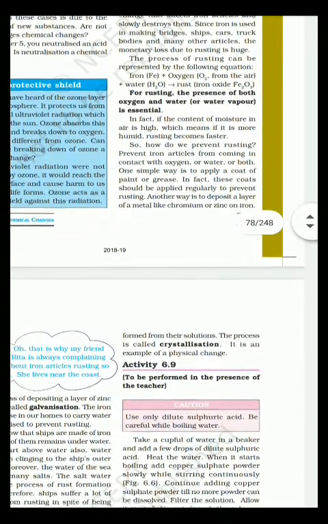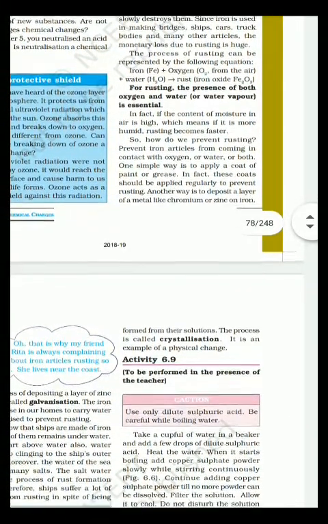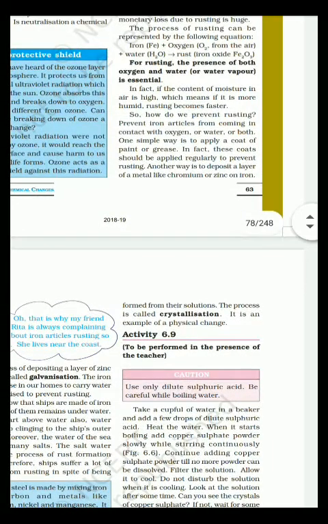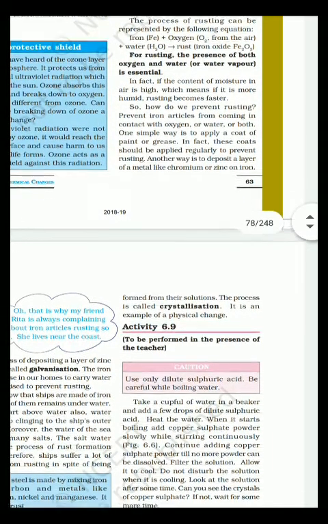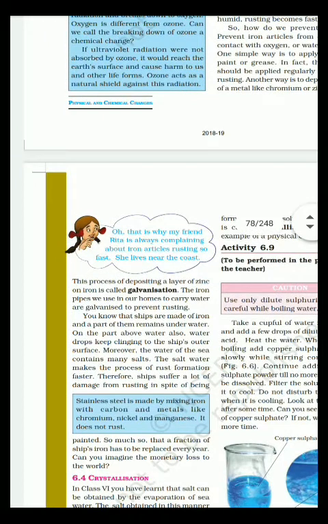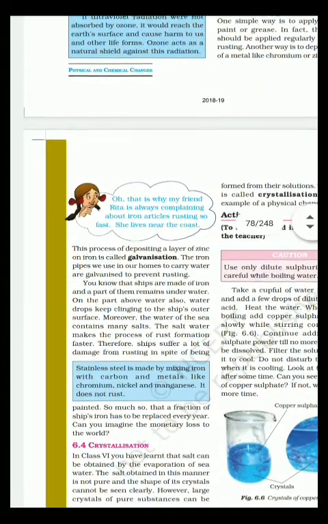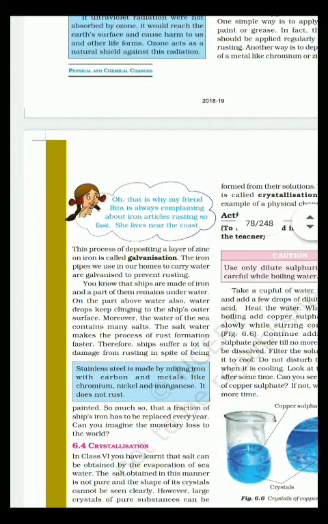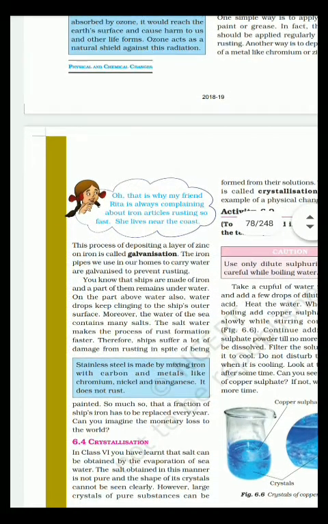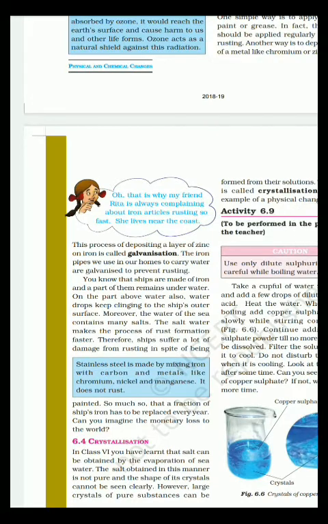So we need to prevent iron from coming in contact with oxygen or water or both. A simple way is to apply a coat of paint or grease. Next is the process of depositing a layer of zinc on iron, which is called galvanization. The iron pipes we use in our homes to carry water are galvanized to prevent rusting.